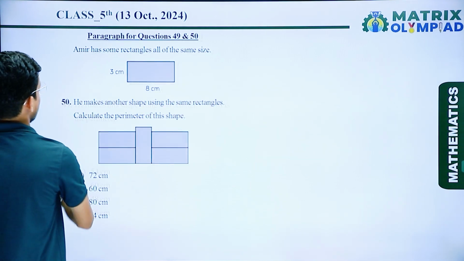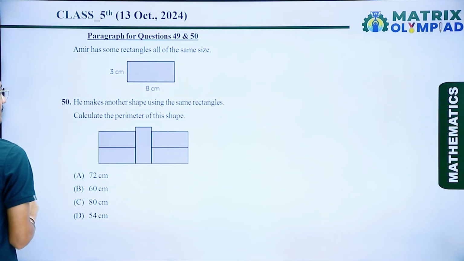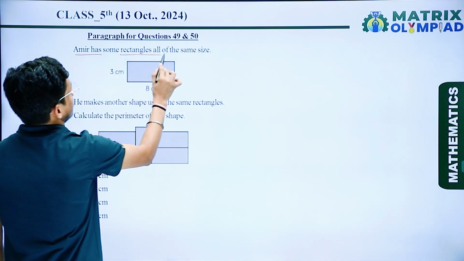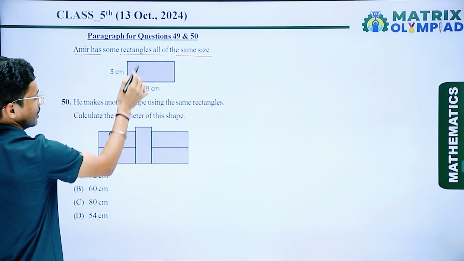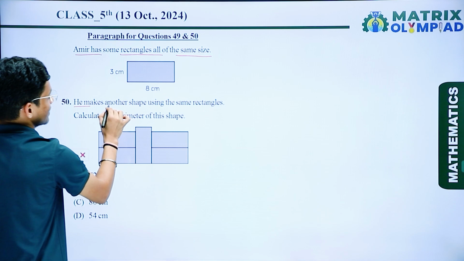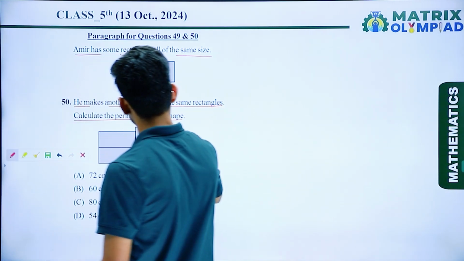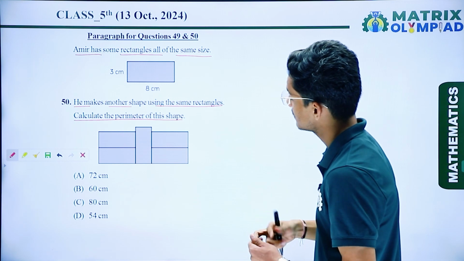So now if I talk about the next question, that is based on the same paragraph. Amir has some rectangles, all the same size. So here we have a rectangle given. He makes another shape using the same rectangle. Now calculate the perimeter of this figure. Again we have to calculate the perimeter of this figure.